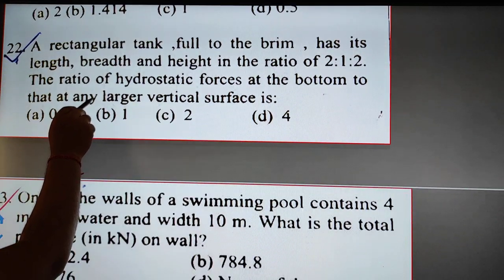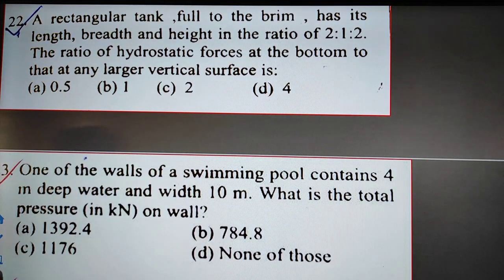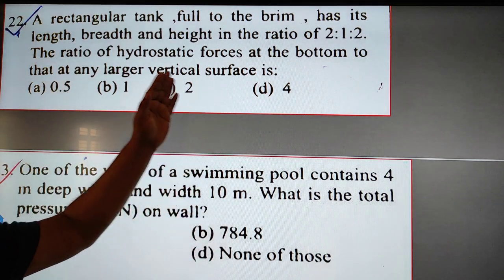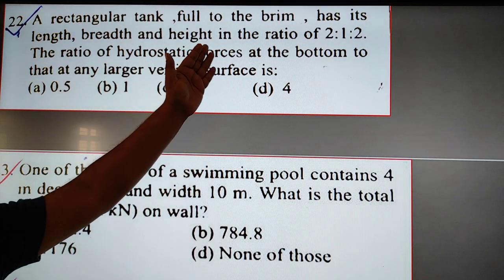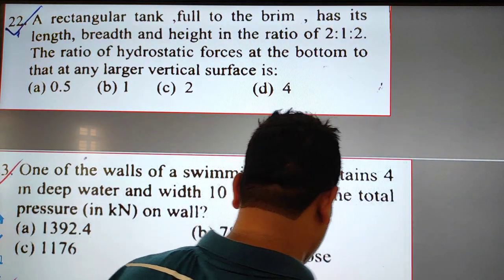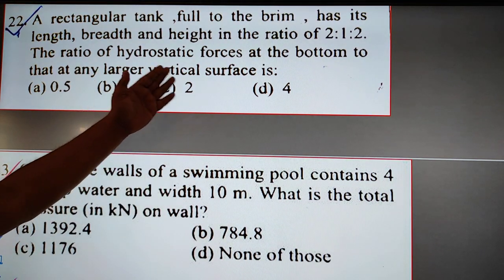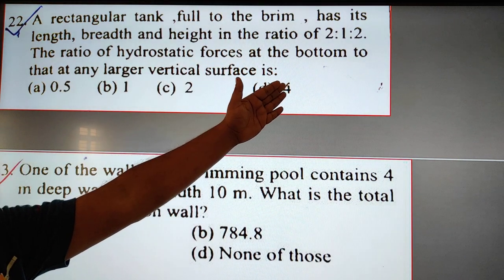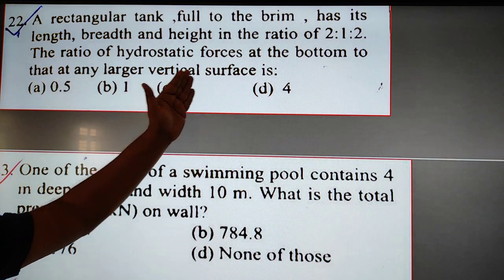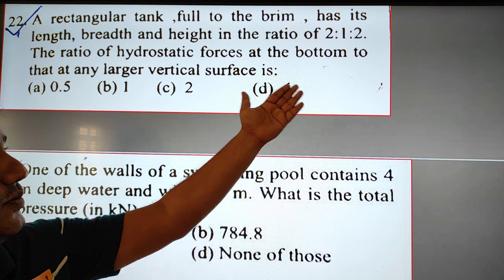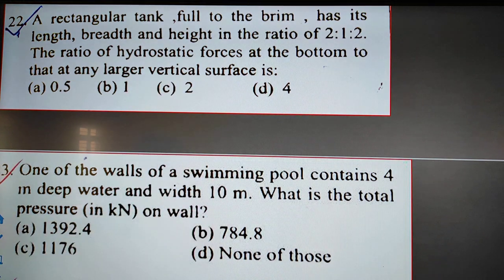Now question number 22. A rectangular tank full to the brim has its length, breadth and height in the ratio of 2:1:2. The question asks for the ratio of the hydrostatic force at the bottom to that on any larger vertical surface. So let's solve this question.